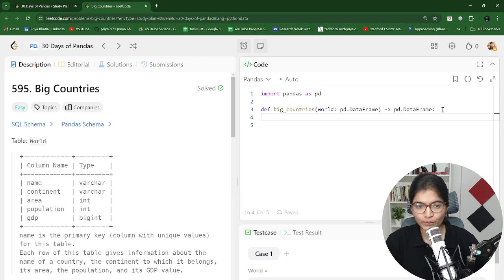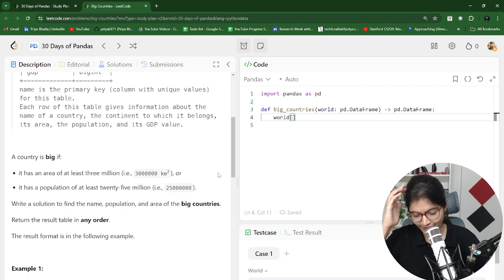Now, what I am looking for is world where we have two constraints. We can just write the constraints.